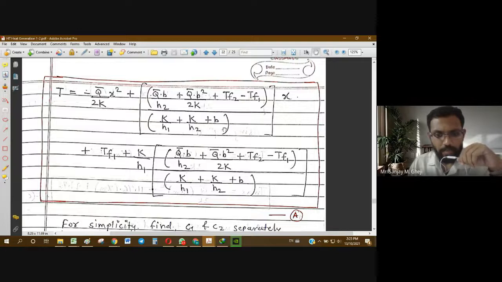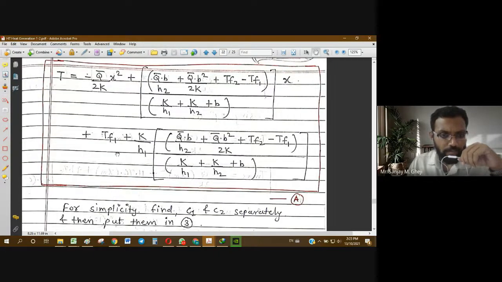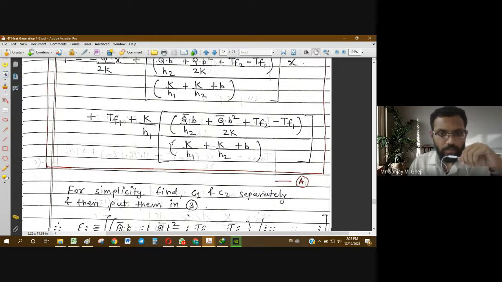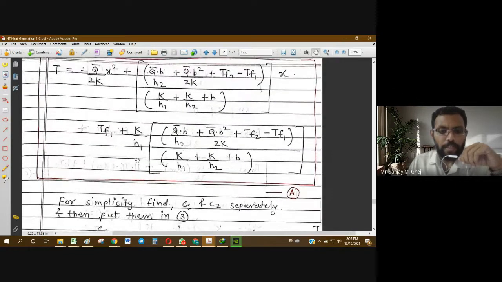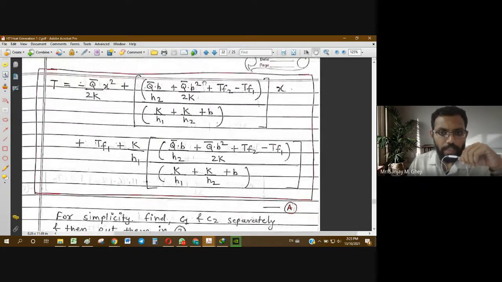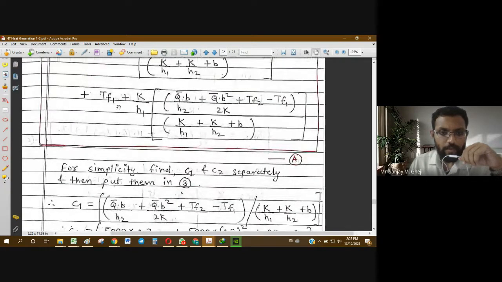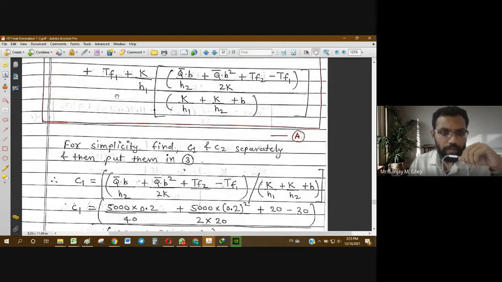And these bottom three terms, that is tf1 and k by h1 into this whole bracket, are actually C2. We will treat them separately. First we will find only this bracket, then we will evaluate the value of C2.